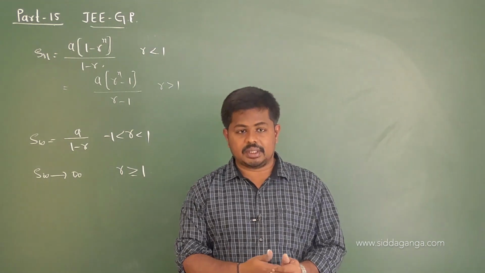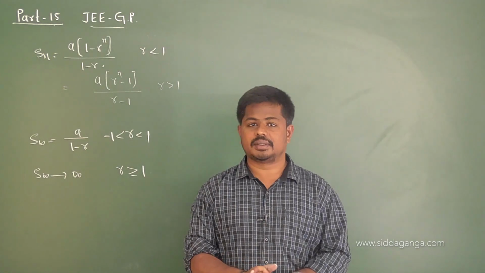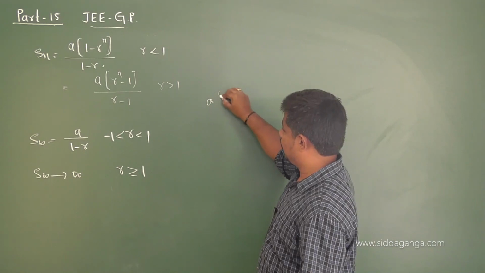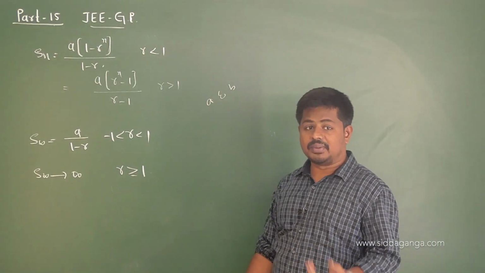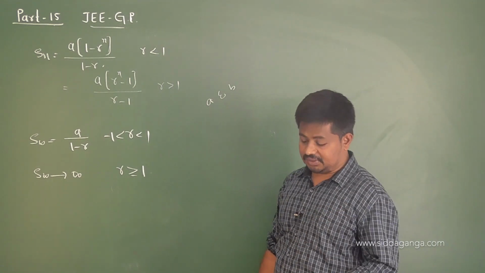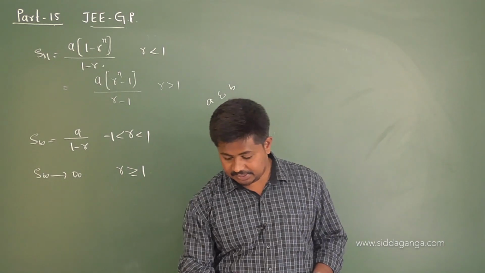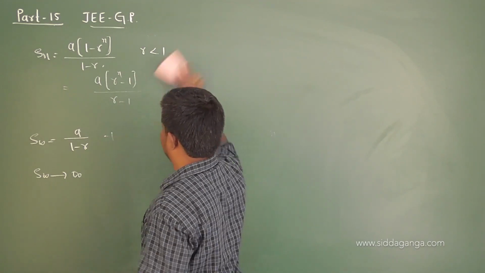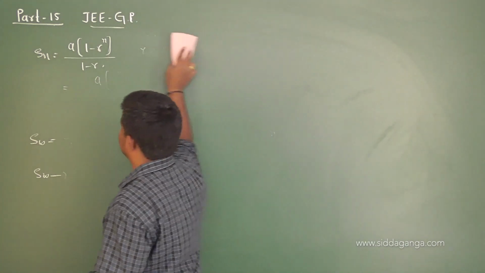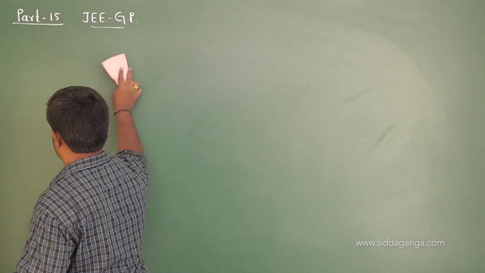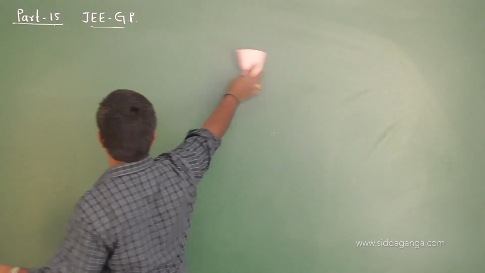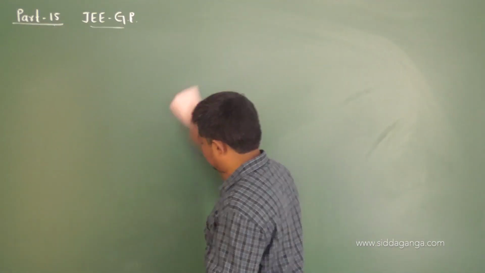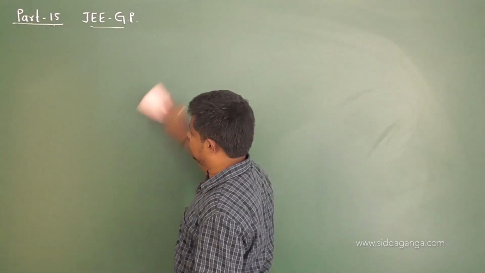One more thing, students: when the two numbers a and b have opposite signs, then the GM of these two numbers doesn't exist. Okay, so these are some important points from the concepts of GP as well as GM and AM. Now let us move on to the first question.